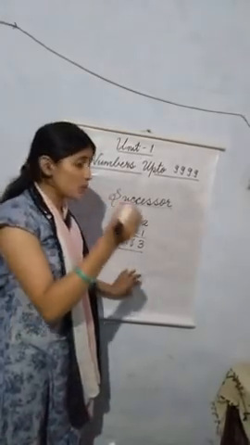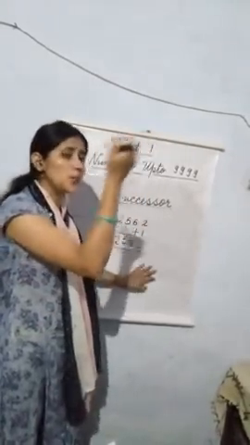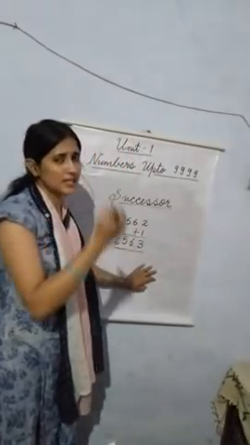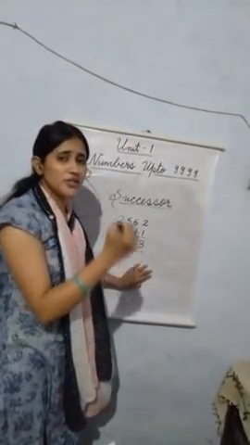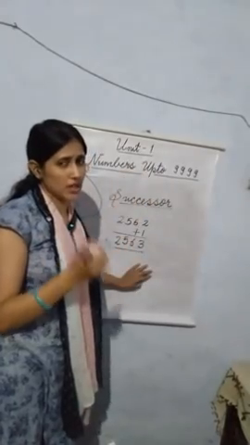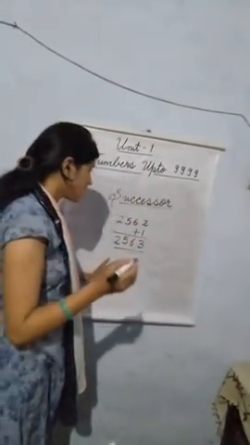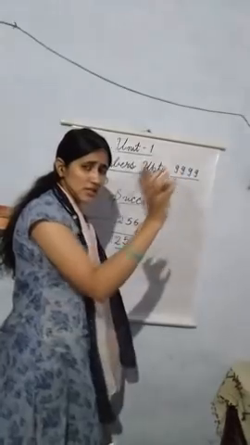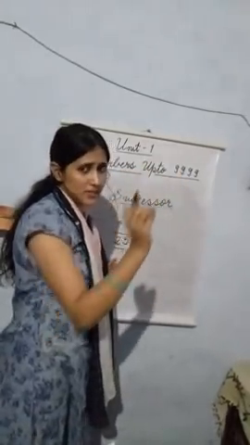No, we always add ones value with ones value, tens value with tens value of the other number, hundreds value with hundreds value of the other number. We always add two numbers together which have the same place values.